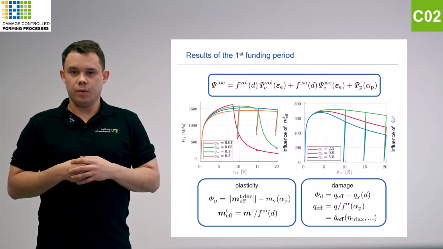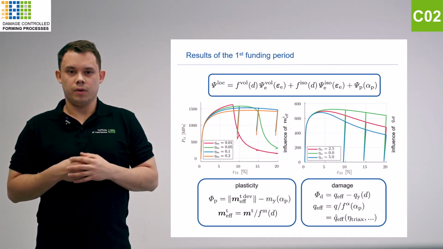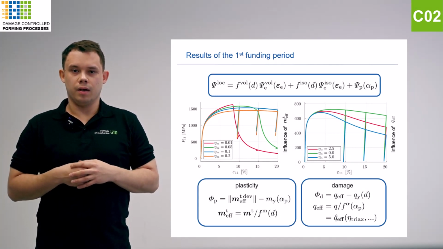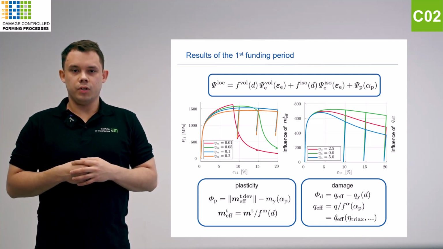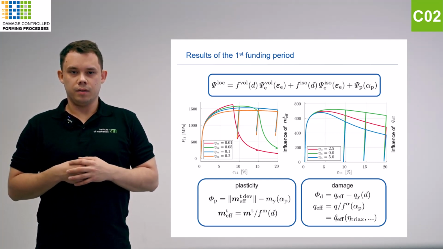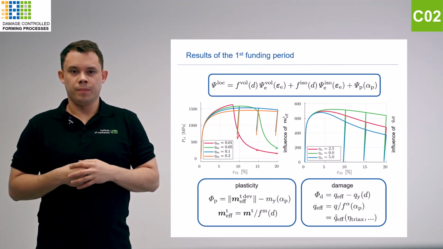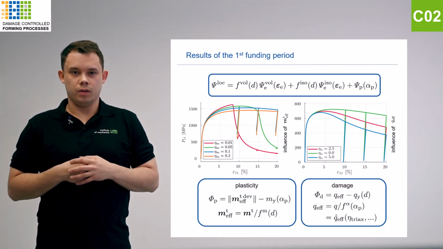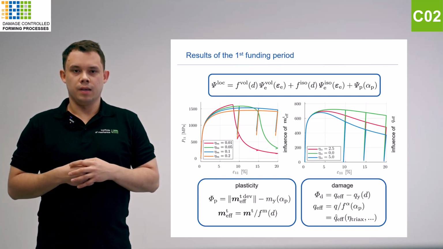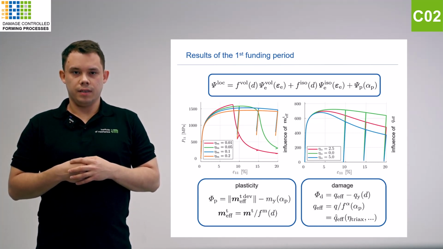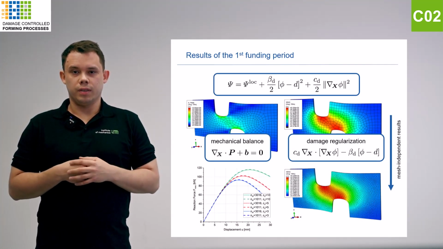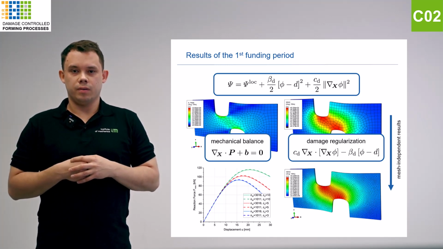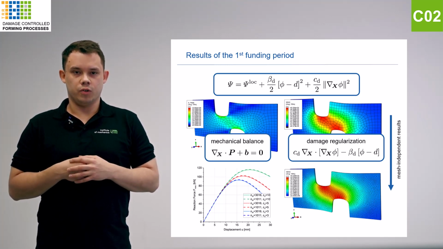During the initial funding period, focus was placed on the development of a large-strain gradient-enhanced material model accounting for isotropic ductile damage. This phenomenological model features a coupling of damage and plasticity through a multi-surface formulation. Herein, damage evolution is modeled to be dependent on stress triaxiality, a quantity identified in the CRC as significant for damage evolution. In order to avoid unphysical mesh-dependent responses, typically associated with local damage models, a gradient enhancement was applied introducing a non-local damage variable.